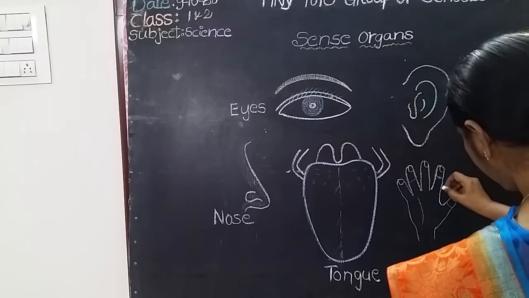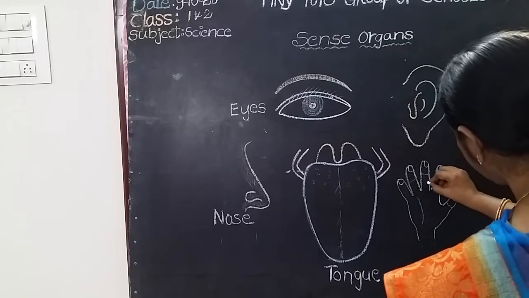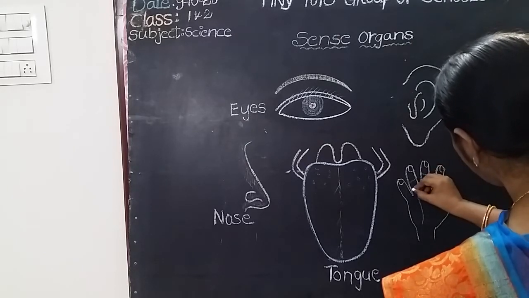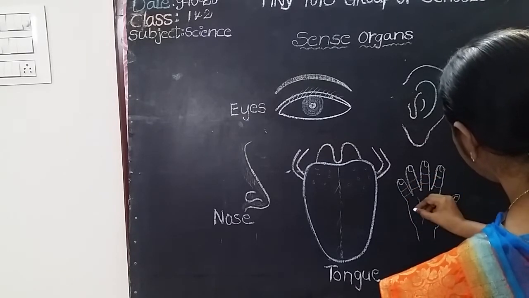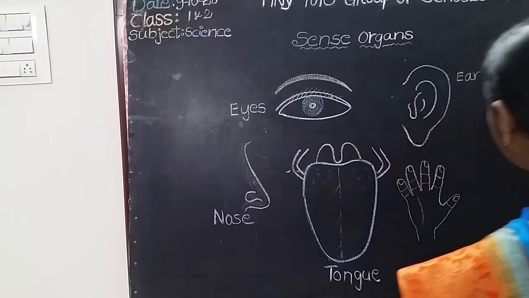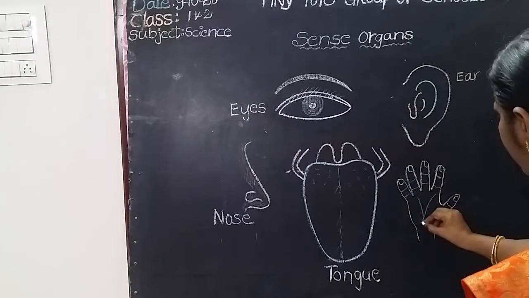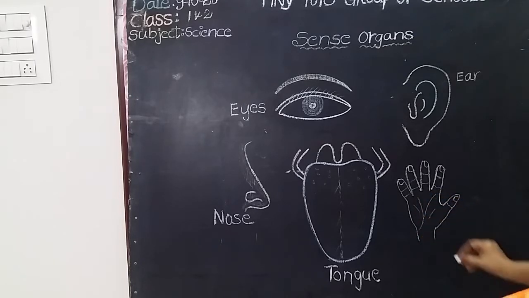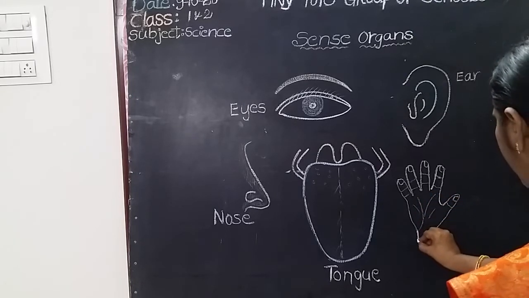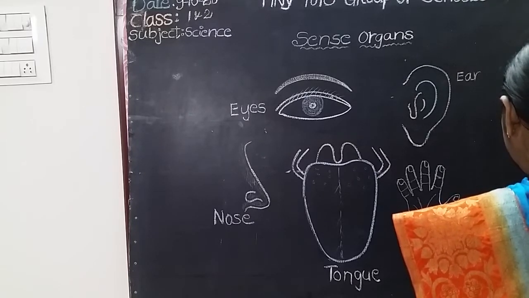But these lines are not necessary. It is your wish, children. Draw like this. This is the hand, meaning skin. What is the name of this sense organ? Skin.